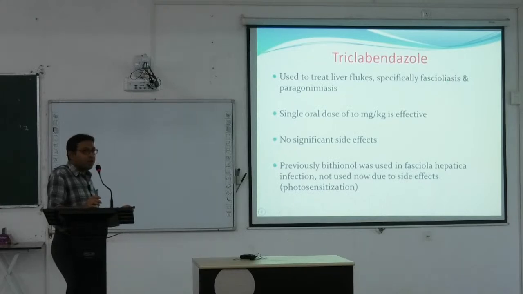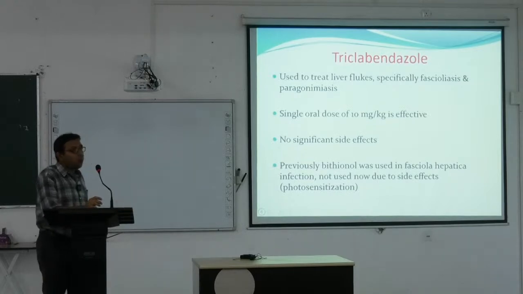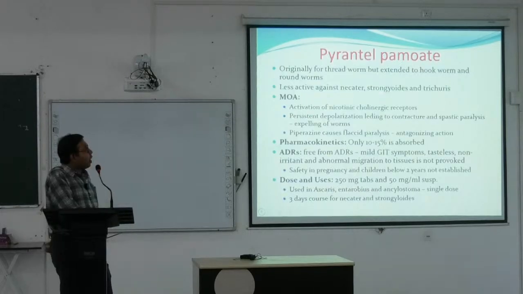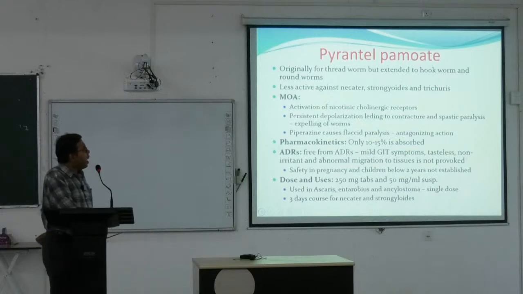So this affects the liver. We can treat this with triclabendazole. A single oral dose of 10 mg per kg is effective. No significant side effect. Previously, another agent, bithionol, was used for Fasciola hepatica infection, but it is less active against Necator, strongyloides and trichuris. Mechanism of action: they activate the nicotinic cholinergic receptors and cause persistent depolarization.